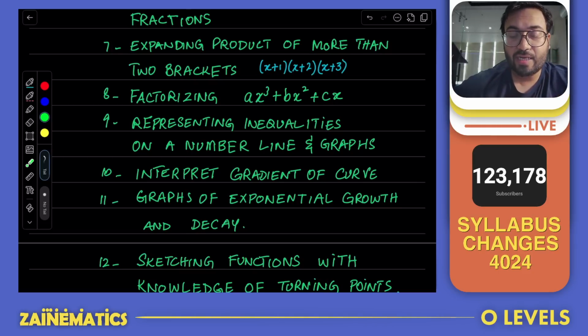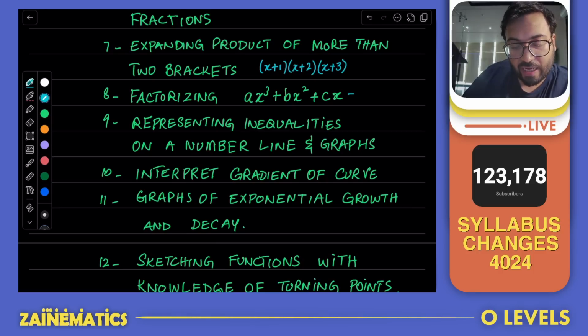Number 8 is that you have to know how to factorize this equation: ax cubed plus bx squared plus cx. Now, we teach you factorization only for quadratic terms. We don't teach you factorization for cubic terms. So the only idea is the student should be able to identify that all of the terms have at least one x.